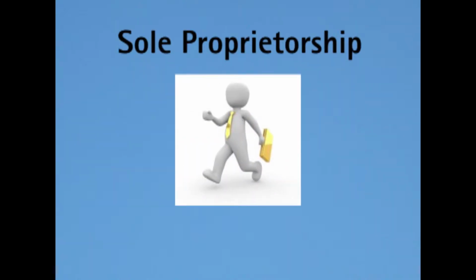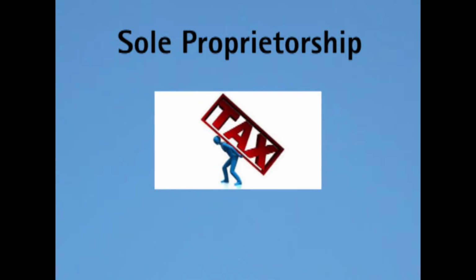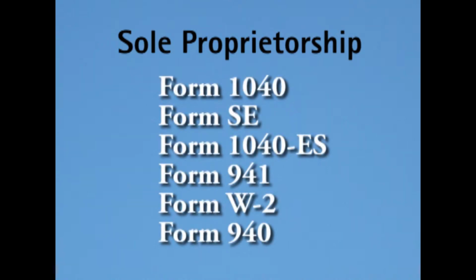Sole proprietorship. That means you are the sole owner of a business for profit. Formation. No state filing is required. You have complete personal liability. You report your profit and loss on your personal tax returns. You may be required to file the following. Just consult your tax advisor.